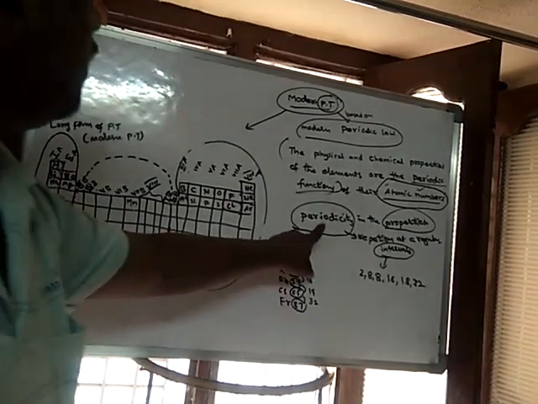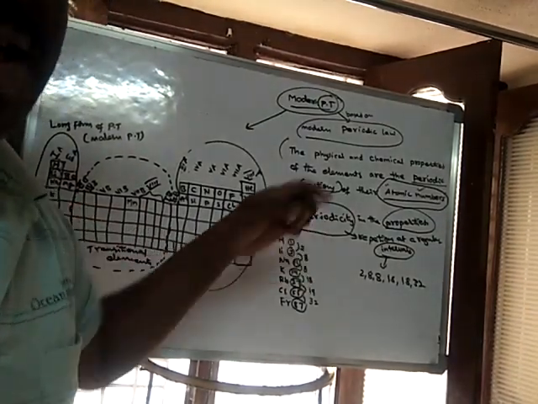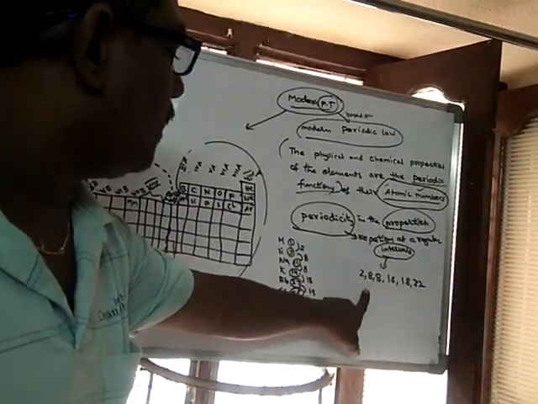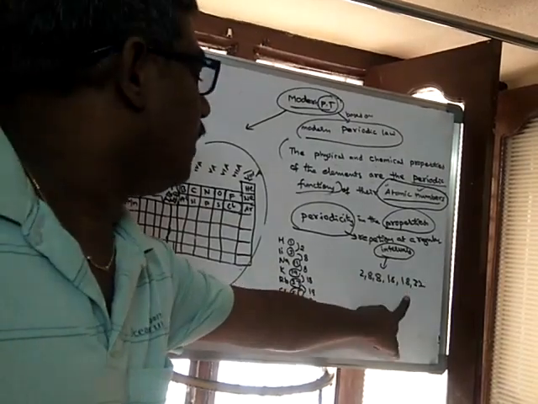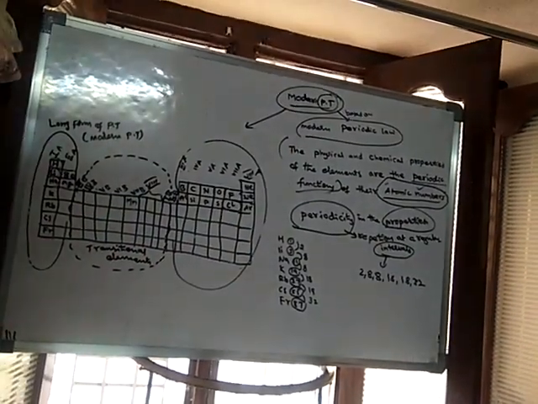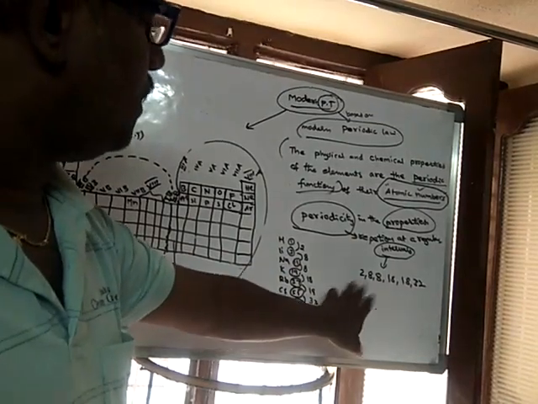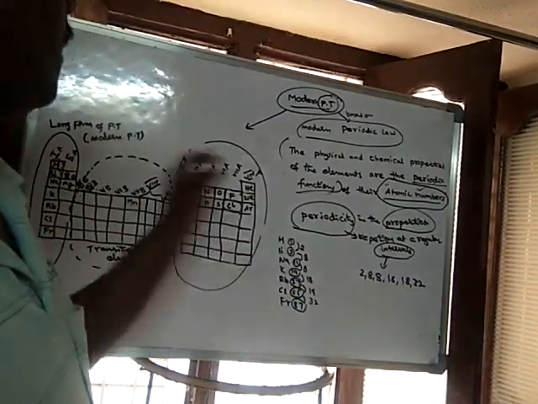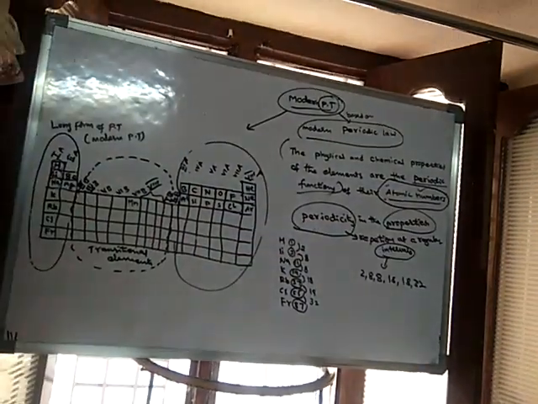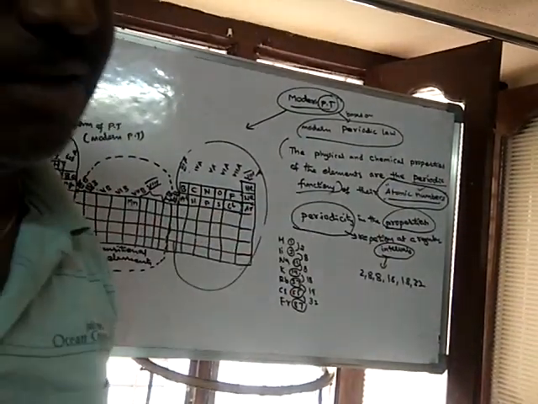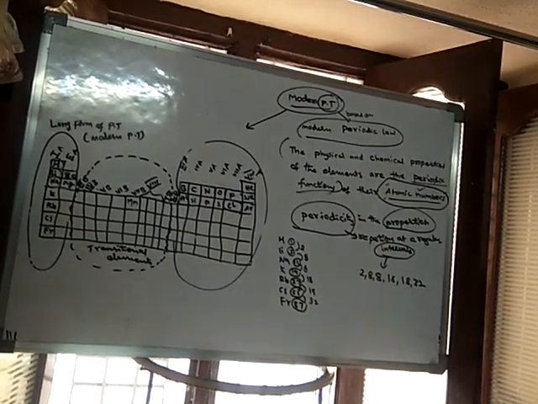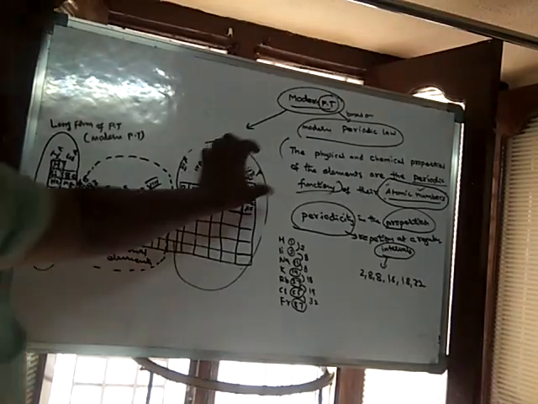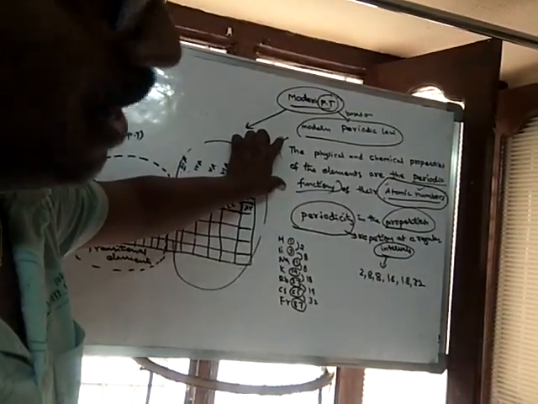That means periodicity is found. That means repetition of properties is found at intervals of 2, 8, 8, 18, 32. So why is this repetition occurring? Because the elements are arranged in increasing order of atomic numbers. When the elements are arranged in the increasing order of atomic numbers, there will be repetition of properties. So that is the meaning of this modern periodic law.